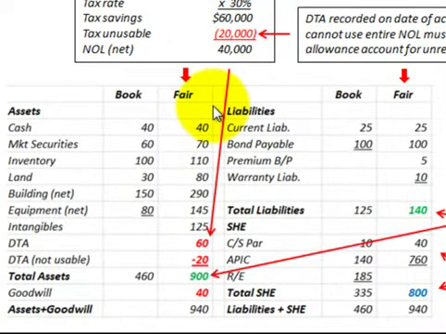So going down, looking at our balance sheet, we have a deferred tax asset recorded of $60,000 at the fair value, and then we have a $20,000 unusable amount, which would be an allowance account for this deferred tax asset.